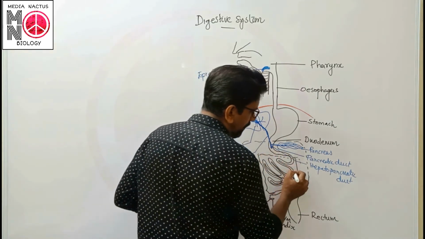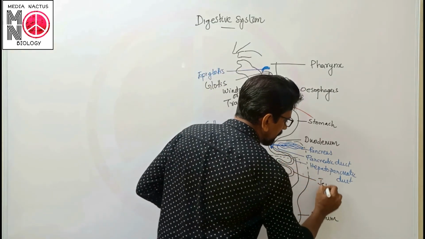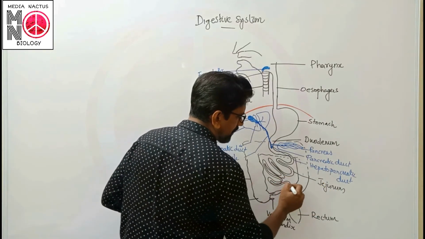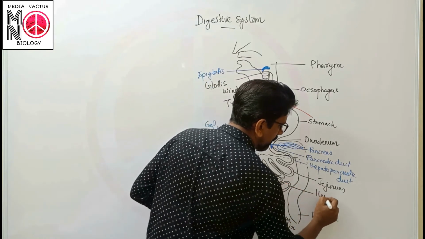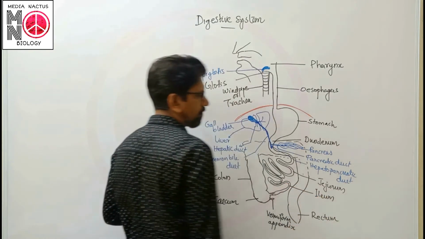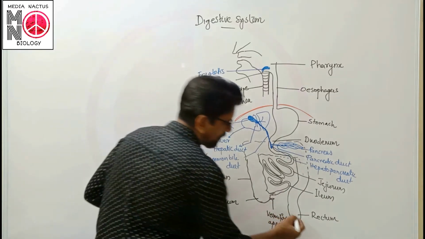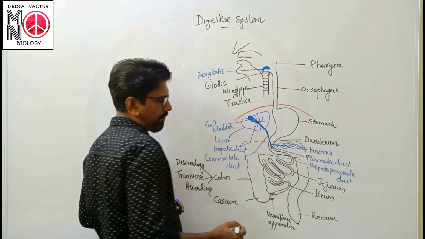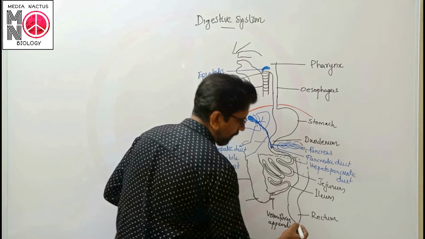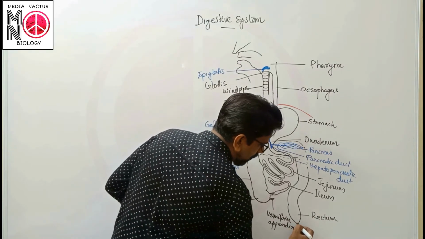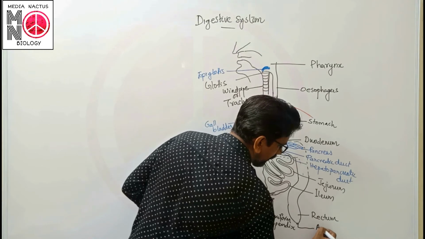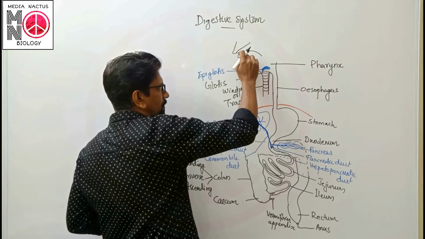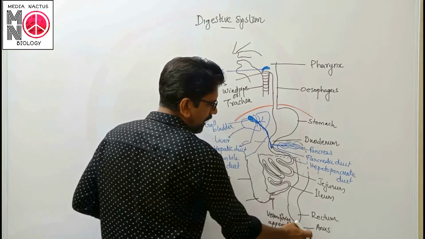So after duodenum it forms what? Jejunum. And the last part which is highly coiled is known as the ileum. Then last part which is meant for what? The storage of feces just before removal is known as rectum, and the opening toward the outer is known as the anus. So the digestive system starts with the mouth and ends with the anus.